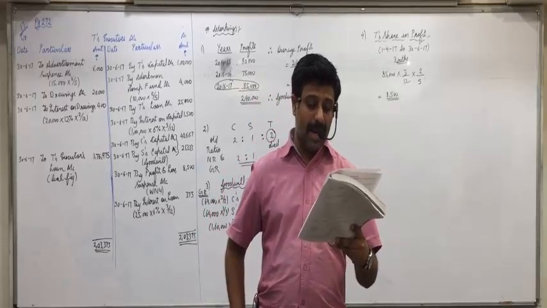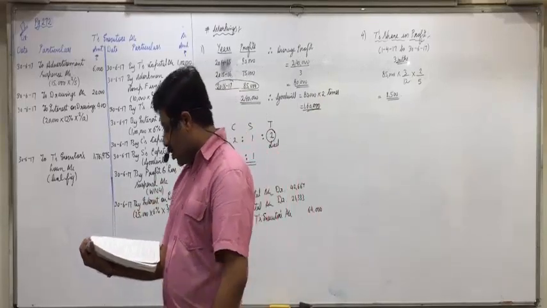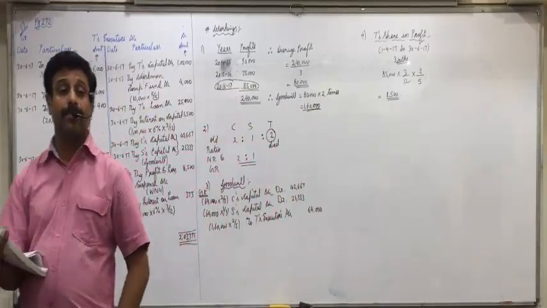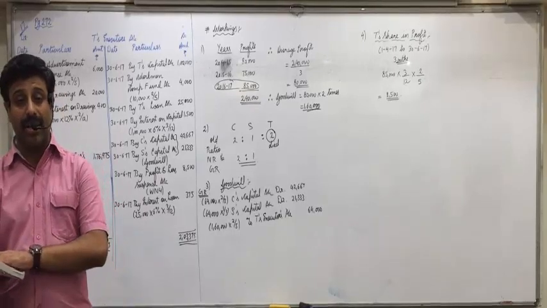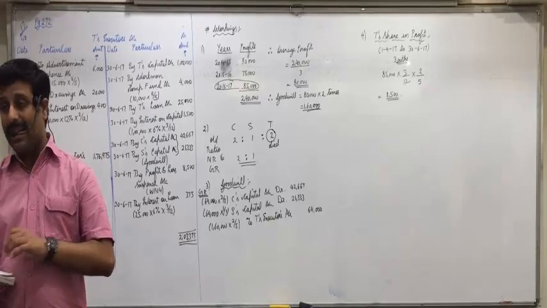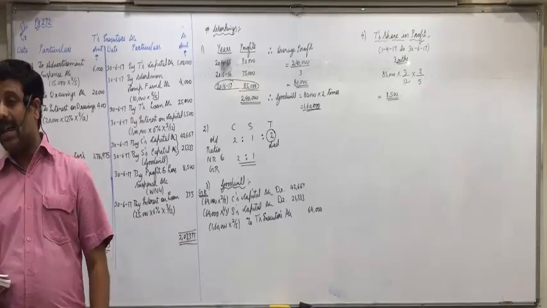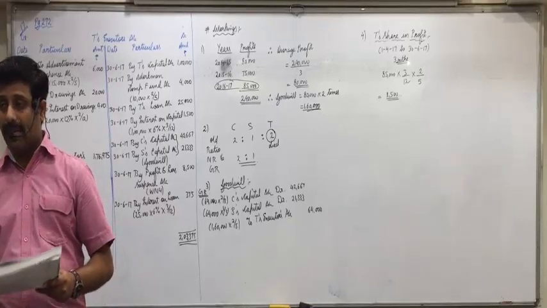Kamal, Bimal and Vimal are the partners sharing profit and loss in the ratio of 1:2:3. Their balance sheet shows the following balances on 31/3/16. First of all, below the balances, underline: Vimal died on 31/5/16. Got it, everyone?